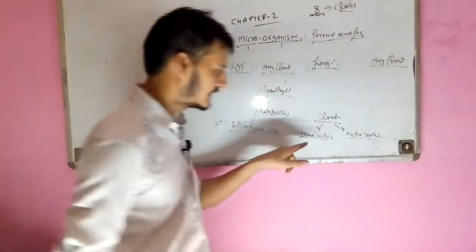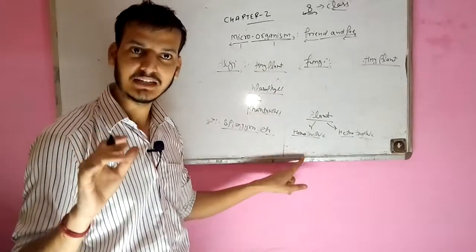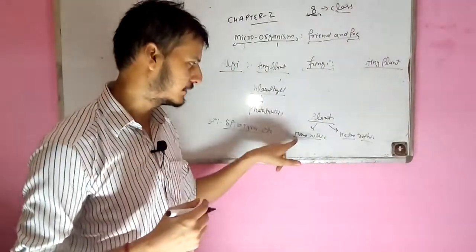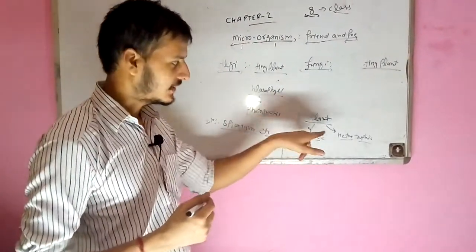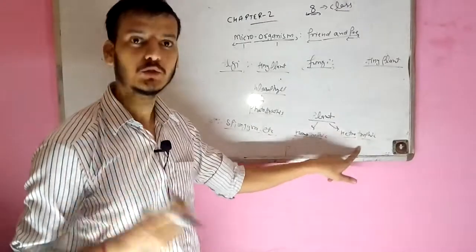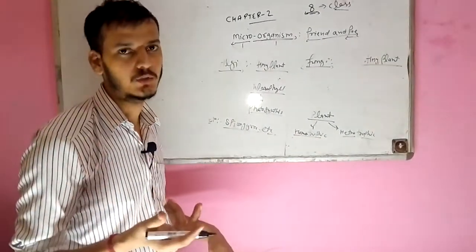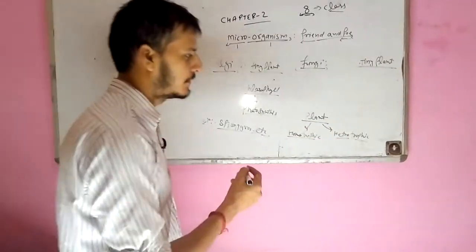So, the mode of nutrition. Autotrophic plants get their own food; they make their own food by photosynthesis, so they are known as autotrophic. We can say algae is autotrophic. And heterotrophic plants get their food from other sources. They will not make their own food; they depend on other substances. So they are known as heterotrophic.